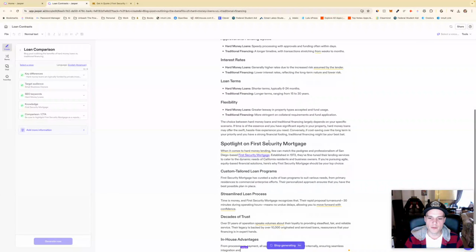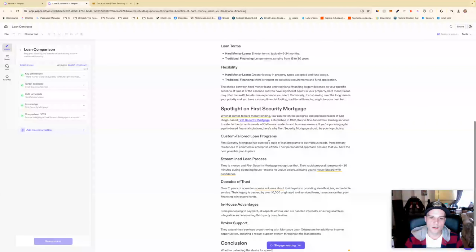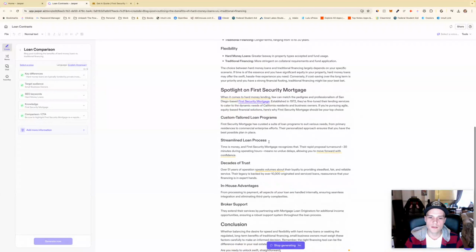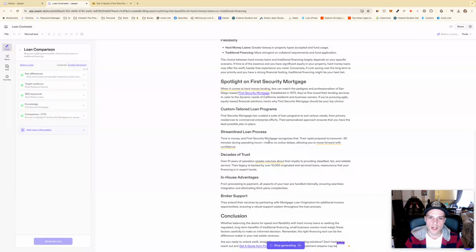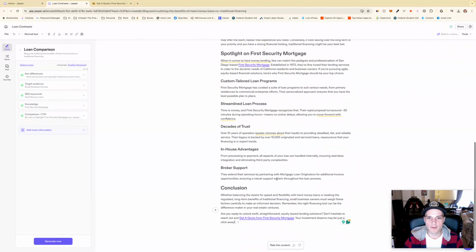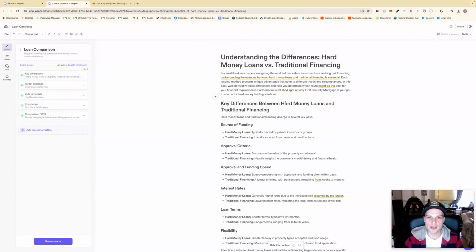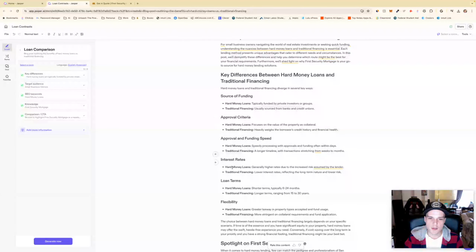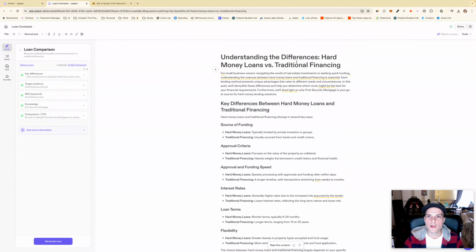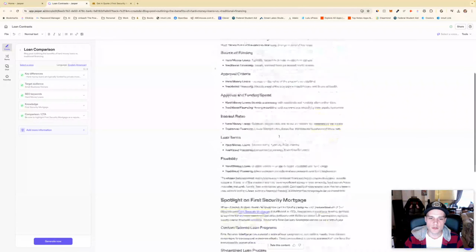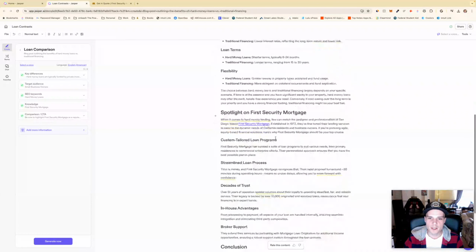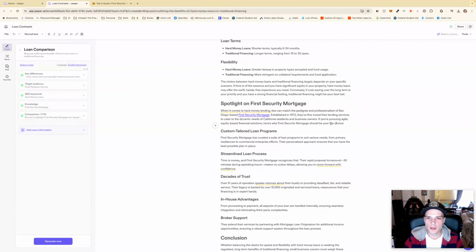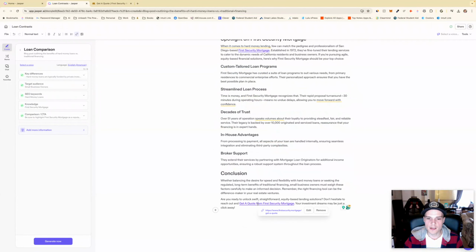I like the formatting so far. So not a super long article. We're already at the conclusion. But formatting is pretty good. I mean, pretty straightforward, key differences, and then it's giving each one here. I kind of like that. Understanding the differences, hard money loans versus traditional financing. Spotlight on first security mortgage. Cool, it's giving a link to first security mortgage. That looks right. And at the end here, to get a quote.